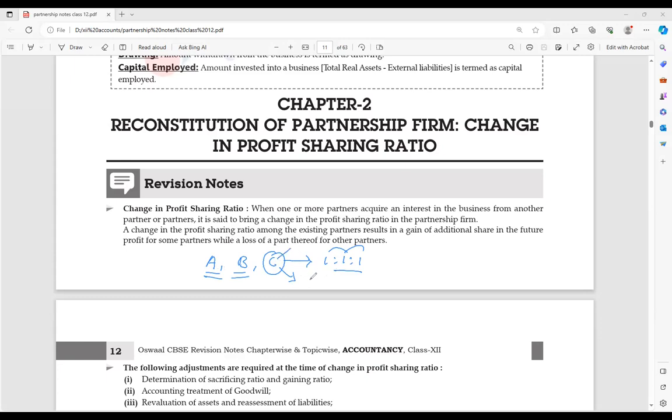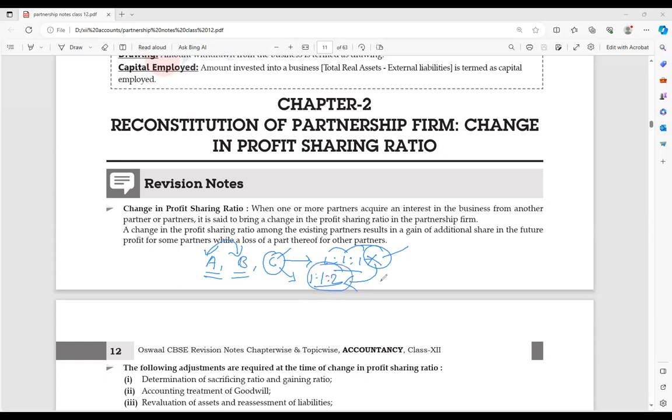C says the ratio should be 1:1:2. If A and B agree, then the equal ratio will no longer be applicable; from now on the ratio 1:1:2 will be applicable.